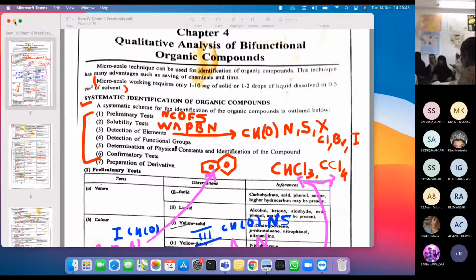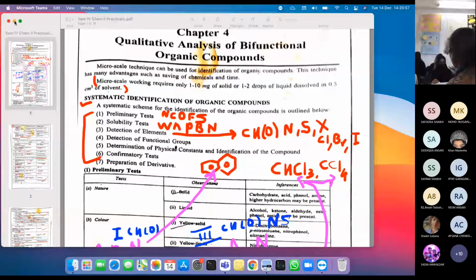Yes, you are able to see the color of the compound. Online students, the color of the compound is, yes, it is called colorless. In chemistry, white color is called colorless. Okay. Now I will circulate this.